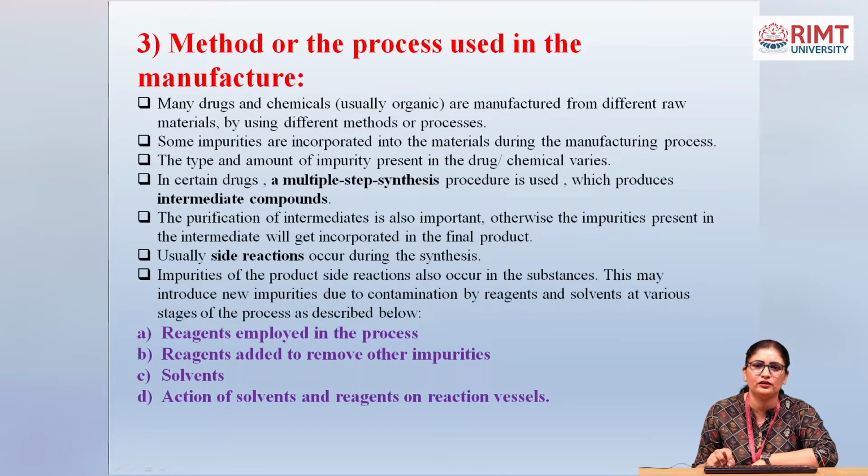The third one is the method or process used in the manufacture. Any method or process we are using can also be a cause of impurity. Many drugs and chemicals, usually organic, are manufactured from different raw materials by using different methods or processes. Some impurities are incorporated into the material during the manufacturing process. The type and the amount of impurity present in the drug or chemical varies.